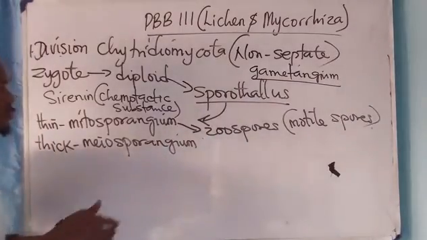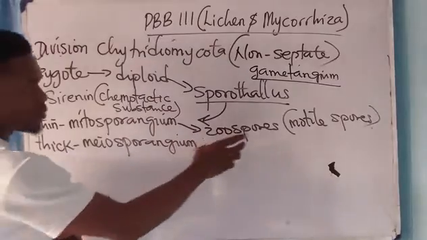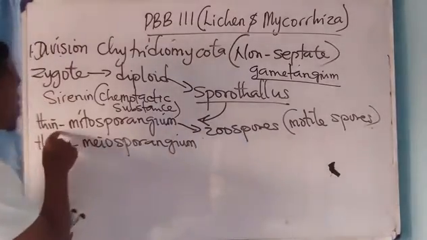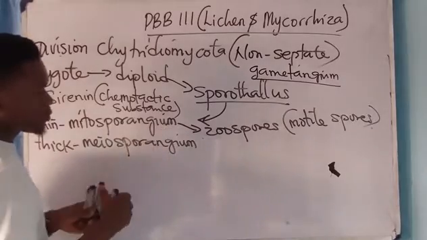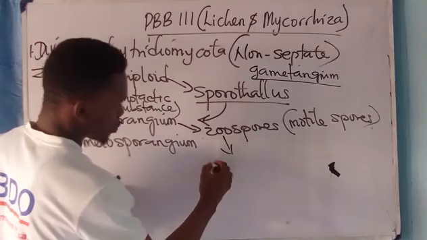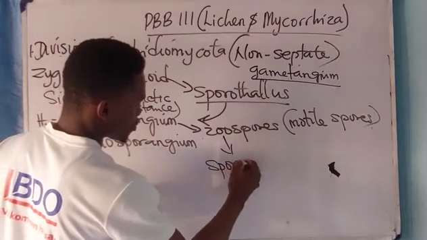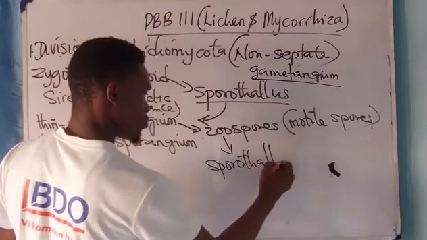As soon as these zoospores are released from the thin mitosporangium, they will develop into the sporothallus.